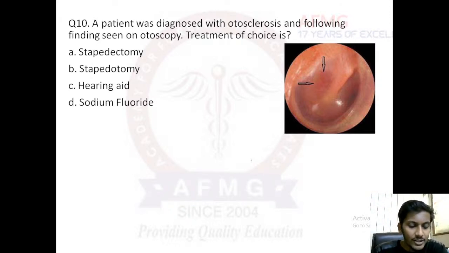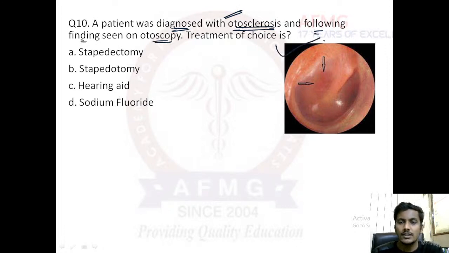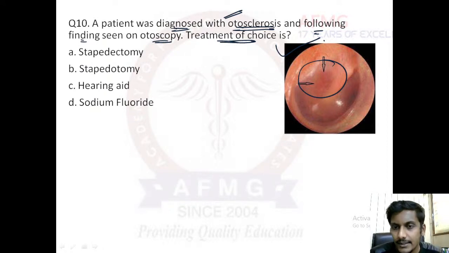Now moving further to question number 10, guys. A patient was diagnosed with otosclerosis. So the diagnosis is already given in the question, and the following finding is seen on otoscopy. This is the image, and the arrow is also marked. The treatment of choice in this condition would be? Can anybody tell me what this sign seen on otoscopy is? You can see a pinkish hue on the tympanic membrane.